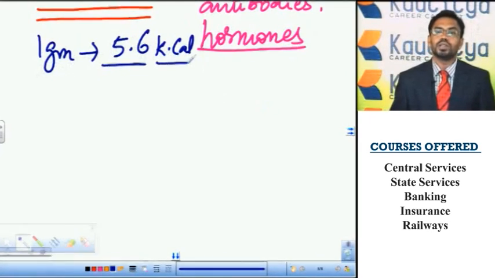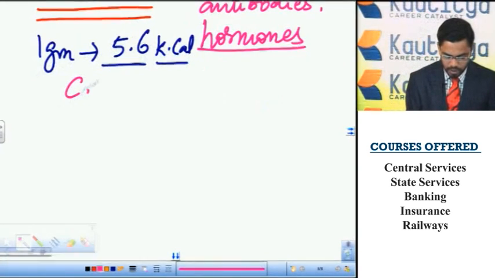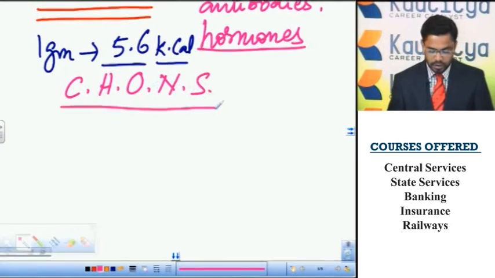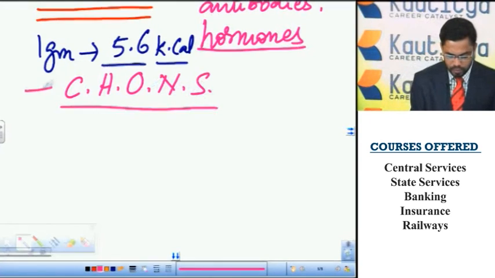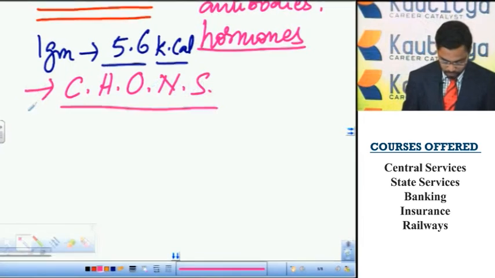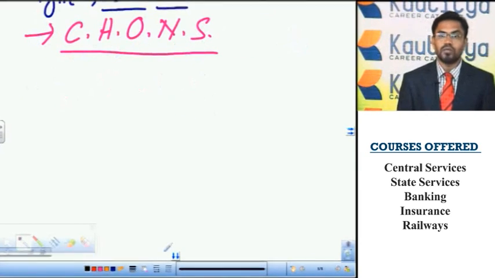The proteins contain the elements carbon, hydrogen, oxygen, nitrogen and sulfur. The proteins are made up of carbon, hydrogen, oxygen, nitrogen and sulfur elements. The monomeric units are the simple form of these proteins.